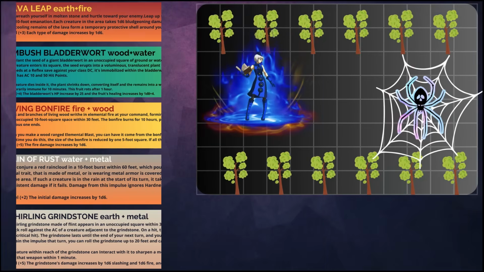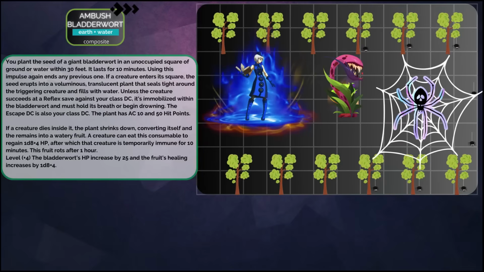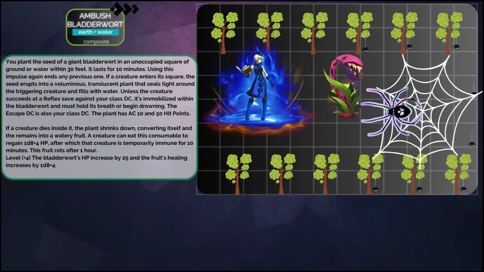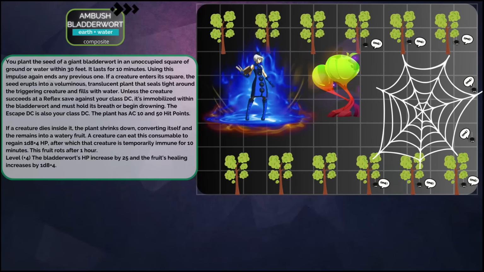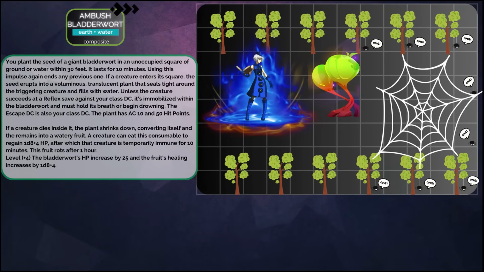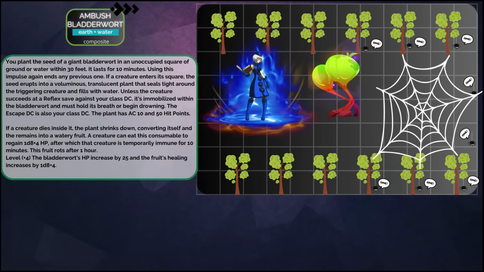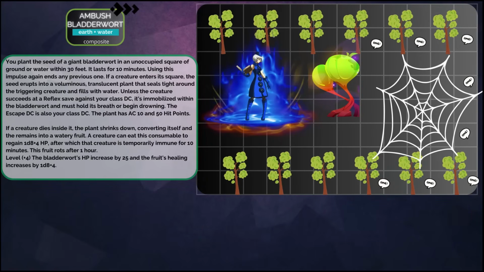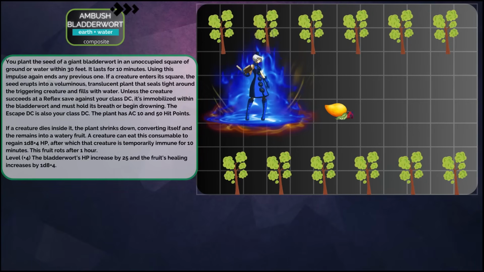Let's look at an example of a level 4 composite impulse, Ambush Bladderwort. You plant a giant bladderwort seed. If a creature falls into that square, the seed grows into a voluminous plant that traps the creature and fills with water. The creature must make a reflex saving throw or it will be immobilized inside and must hold its breath. The creature can escape with an escape action against your Kineticist class DC. If the creature dies, the plant shrinks into a fruit. You may eat this fruit to restore 1d8 plus 4 health. Unused fruit rots after 1 hour.